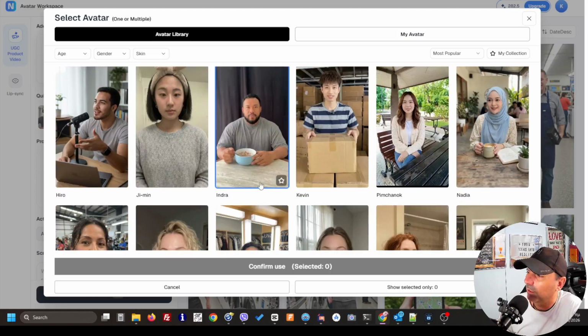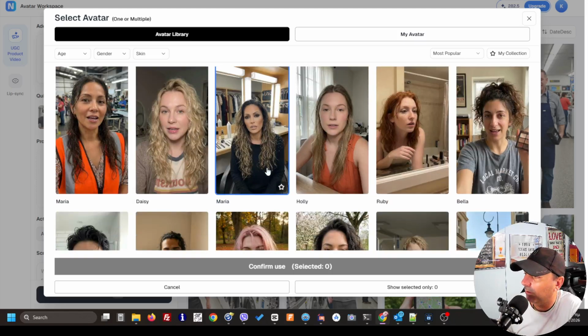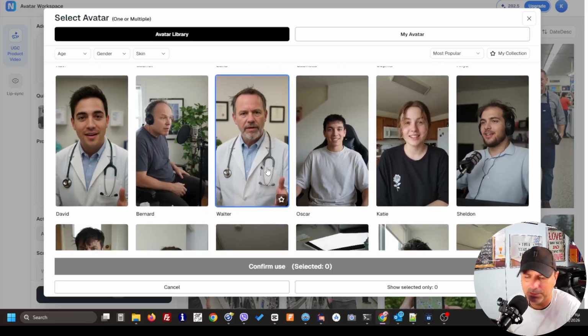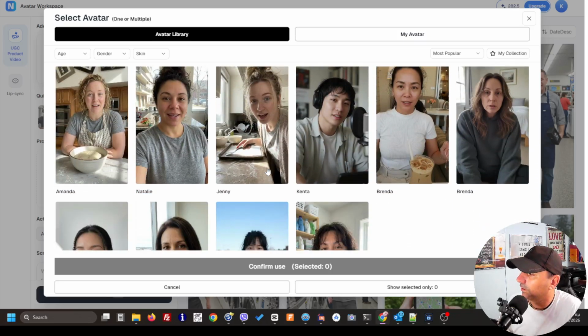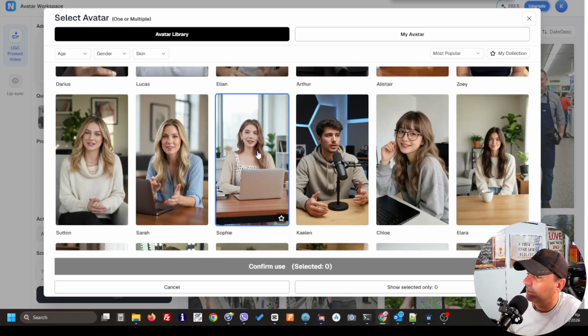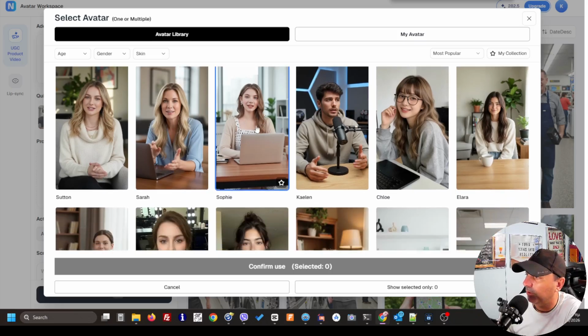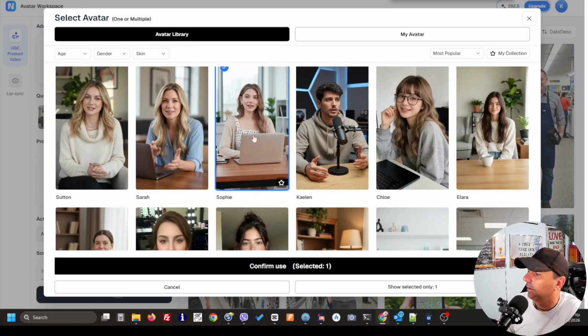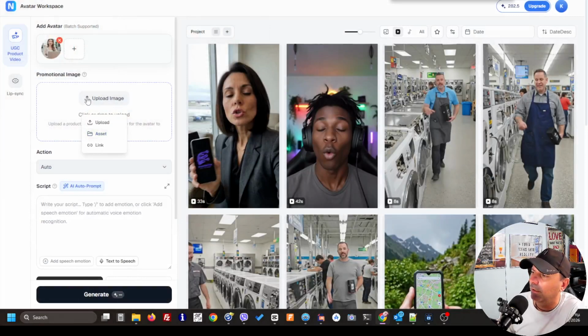First of all, let's find the correct avatar. Let me just have a look around here. Okay, I believe I found it. Let's go with Sophie over here. We can just select Sophie and select confirm use, and here I can upload the Free Spirits logo so that it's available, because you can even have the assets here.